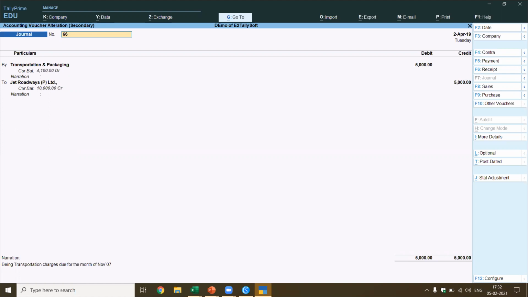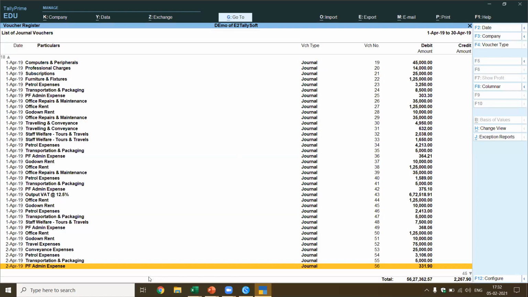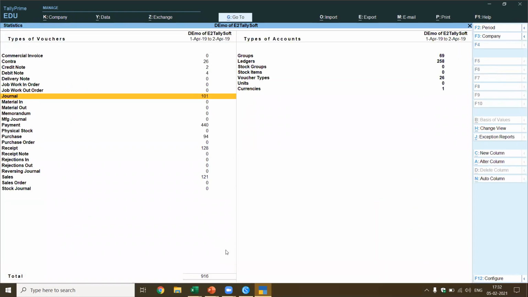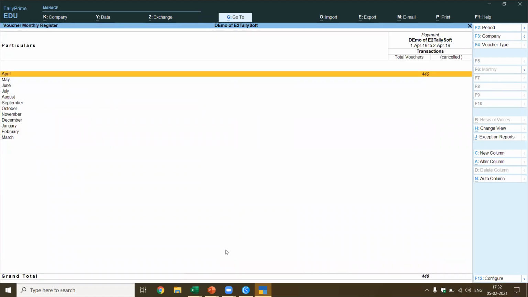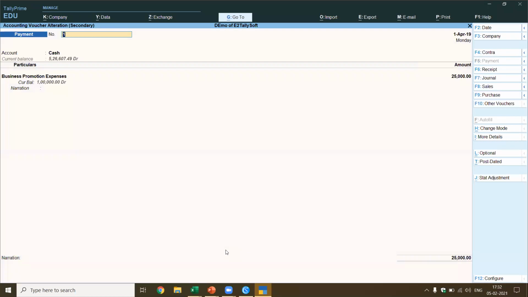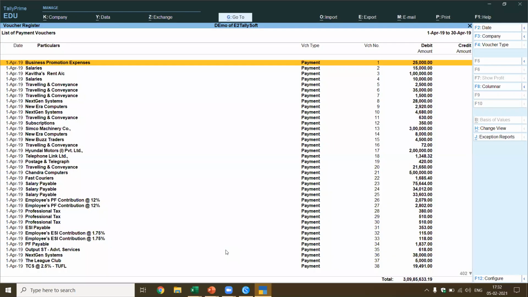Now you see, we have been able to import all these transactions. Let's look at some more examples. Let's say I go to payment, and I see the payment. We provide the data to Tally in XML format, and Tally accepts it as its own data. So there's no distinction between the data which is manually entered and the data which is sent by us using the Excel template through the XML format. Everything is available.